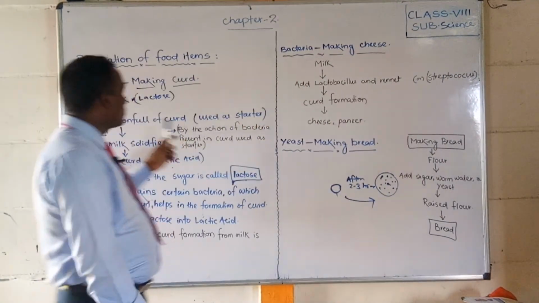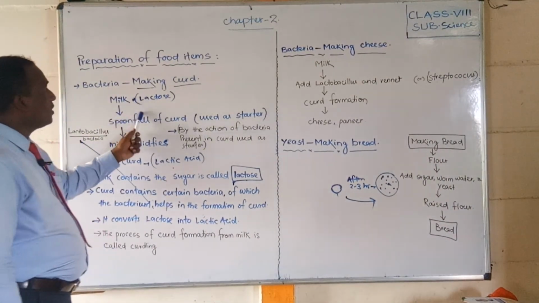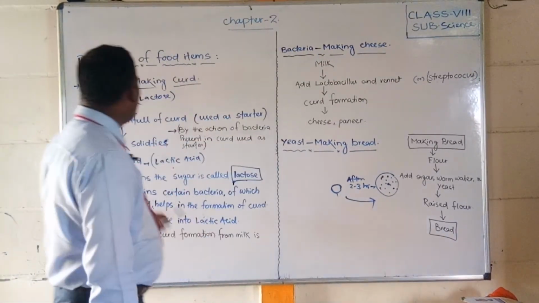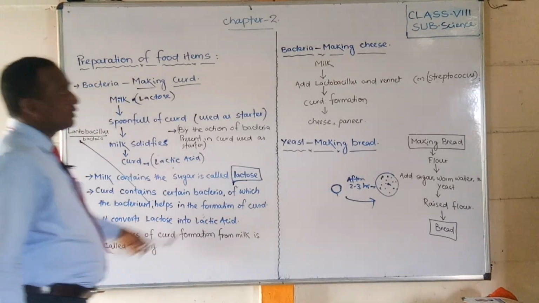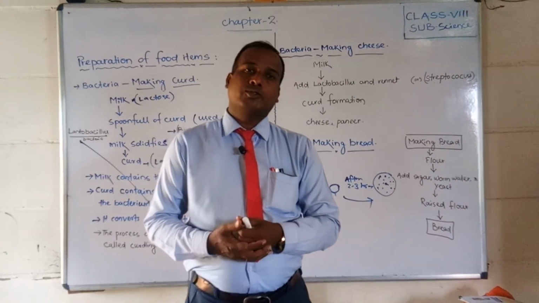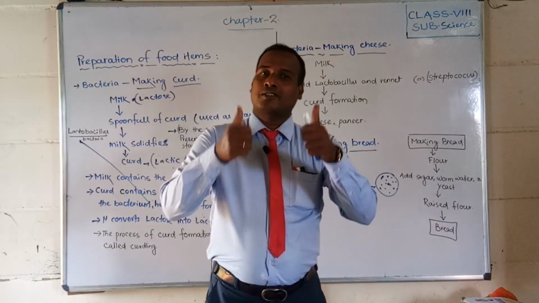First of all, you should note this down, and if possible you should try to prepare curd. Once you try, you can understand how it is forming. So you should write down the preparation of food items. First, making curd, next cheese, and bread. You can also try preparing the bread at your home. Once you try, and if you succeed, send me the photo.